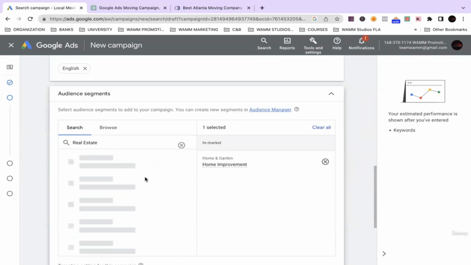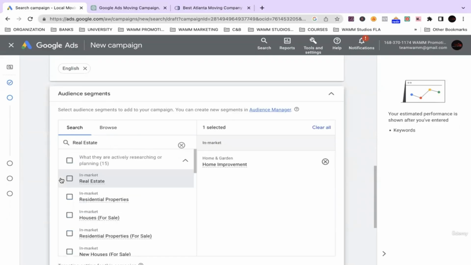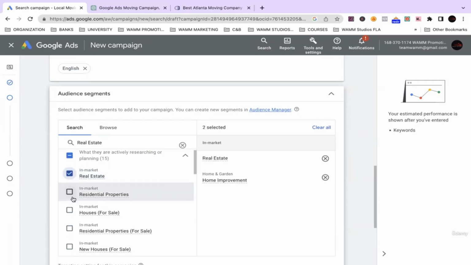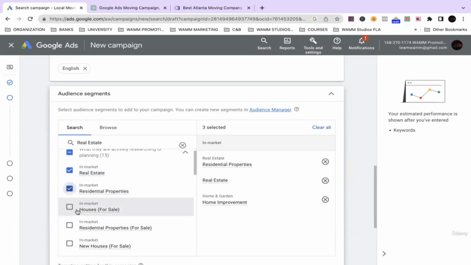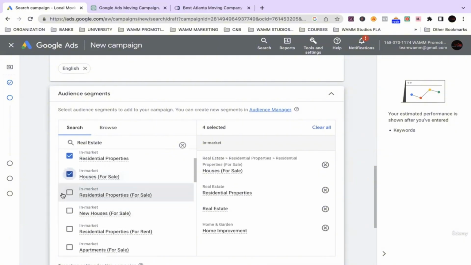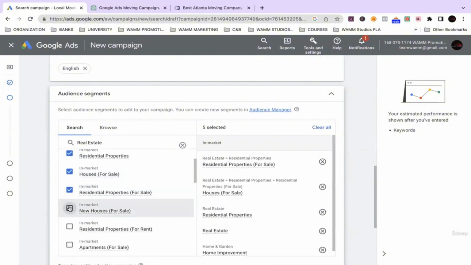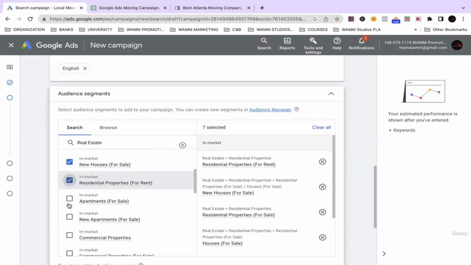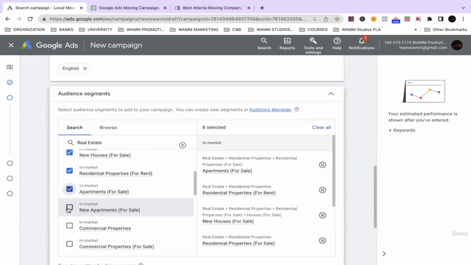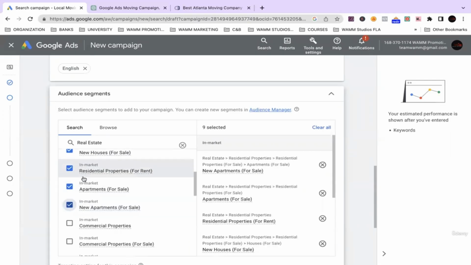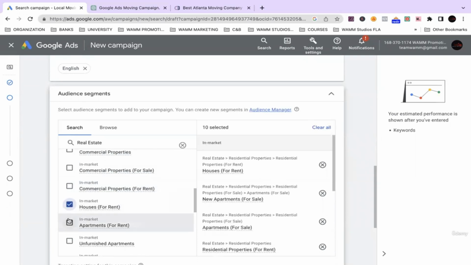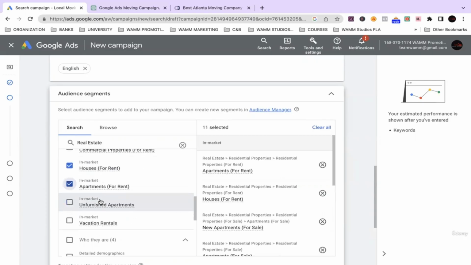Let's try real estate. Boom. Real estate shows up. And then what else shows up? We got residential properties, houses, residential properties for sale, new houses. These are some awesome ones, because anybody that's searching for apartments or new houses, guess what? They're looking to move. All right. So this is even for rent, for sale or for rent.